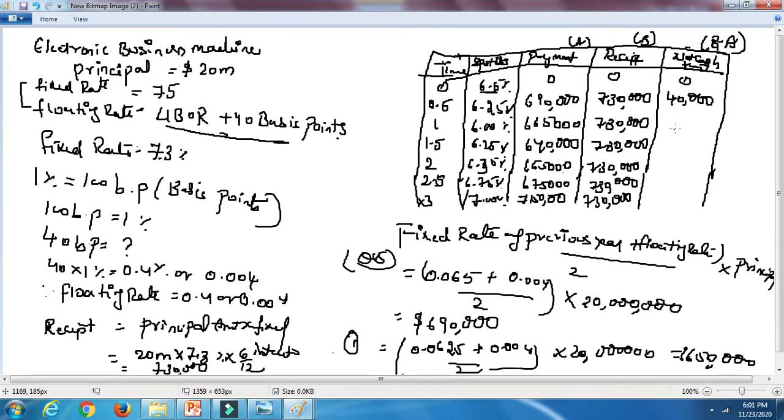Second year, if you do 7,30,000 minus 6,65,000, it will be 65,000. Next year 7,30,000 minus 6,40,000, it will be 90,000. 7,30,000 minus 6,65,000, it will be 65,000. 7,30,000 minus 6,75,000, 55,000. 7 lakh 30 and 7 lakh 15. Here it will be 15,000.